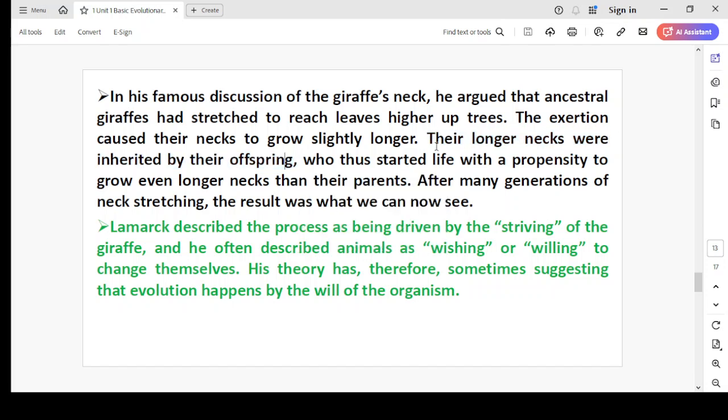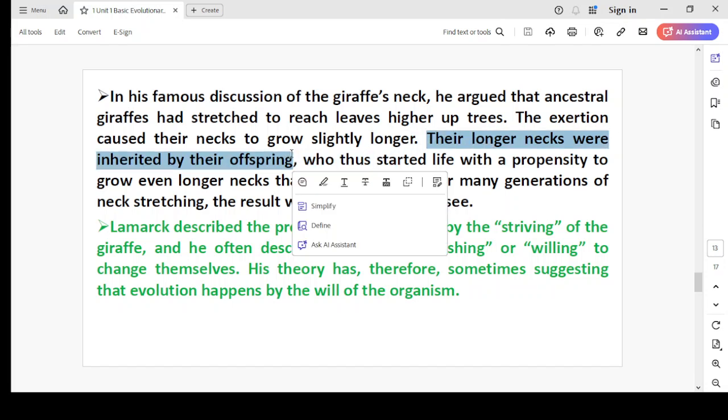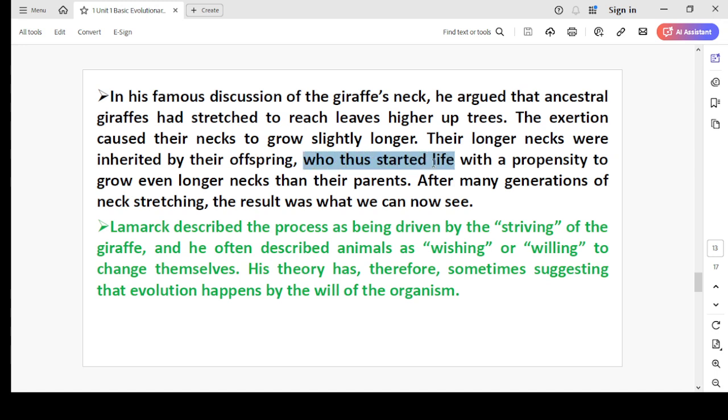But at that time, this was the postulate of Lamarck, that offspring started life with a propensity to grow an even longer neck than their parent. After many generations of neck stretching, the result was what we can now see. So Lamarck described the process as being driven by the striving of the giraffe, and he often described animals as wishing or willing. Basically, willpower is responsible for the evolution. That was the concept of Lamarck.